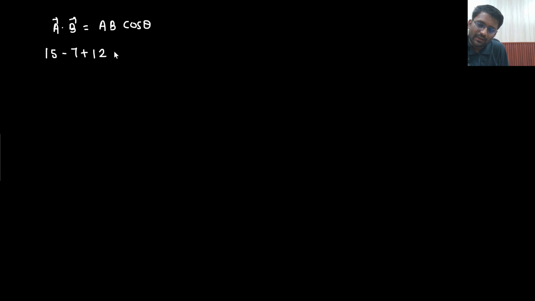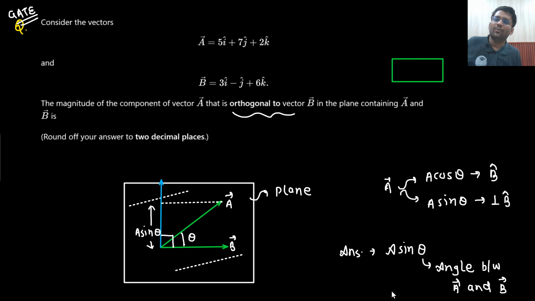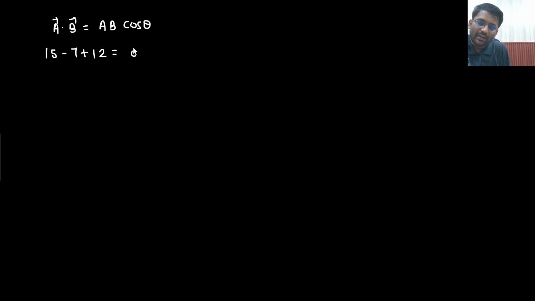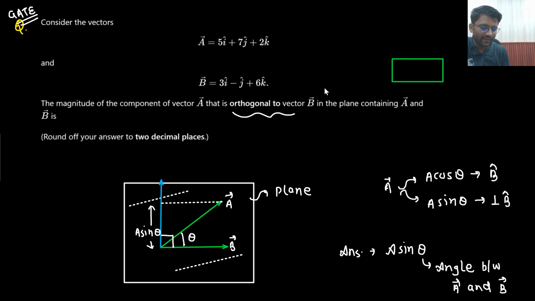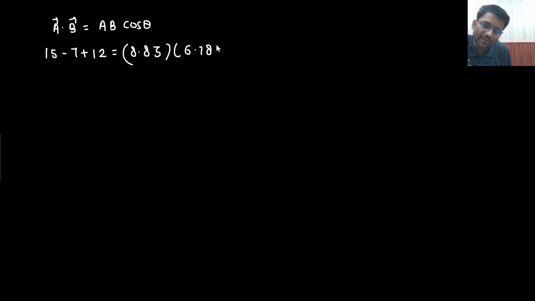This equals the magnitude of A, that would be 25 plus 49 plus 4, and then take its square root, 8.83. Magnitude of A is coming out to be 8.83. Multiply with the magnitude of B. Magnitude of B will be 9 plus 1 plus 36, take the square root, 6.78, times cos theta.